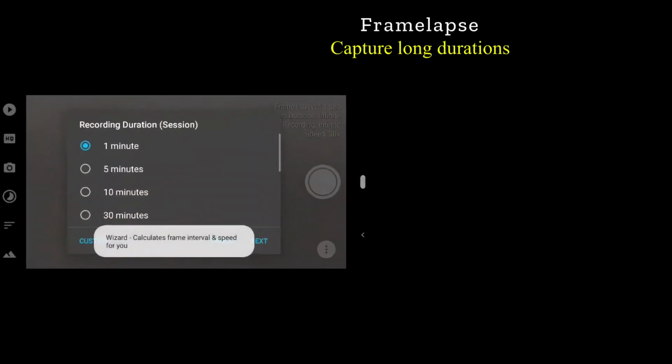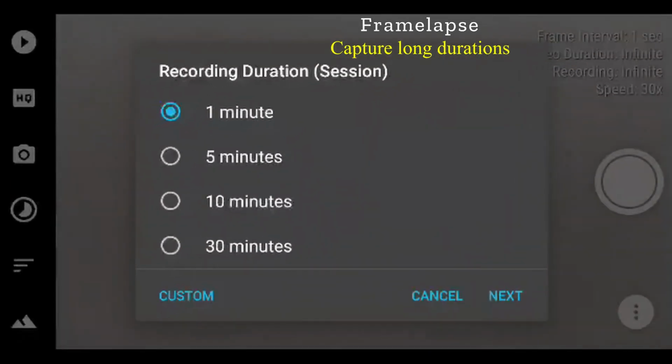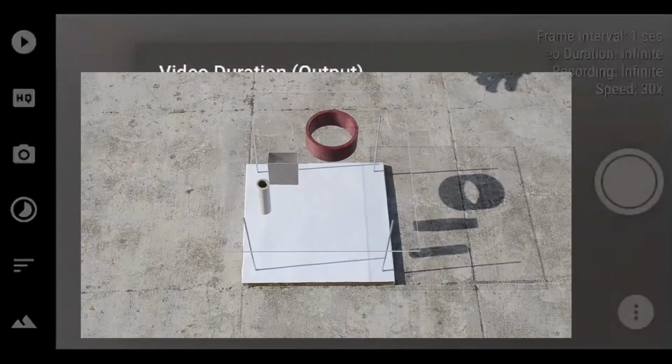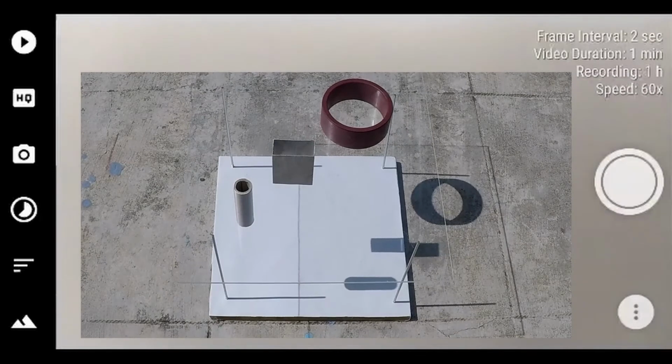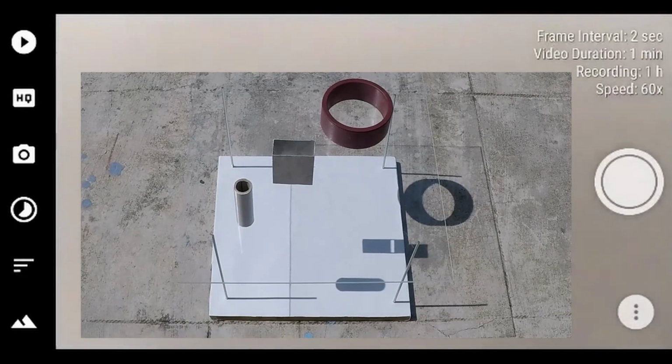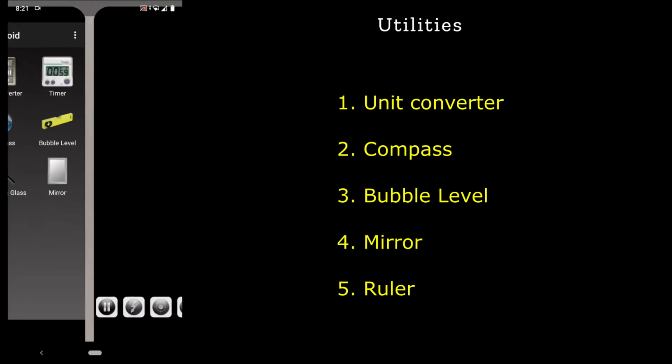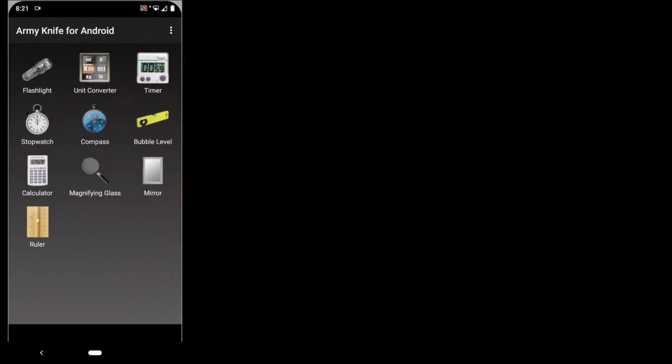Events taking place over a long duration can be captured in a small time window with the help of the Framelapse app. Movement of shadow on a zero shadow day is captured with this application here. Army Knife has many utilities like ruler, bubble level, unit converter. These can be used while performing science activities.